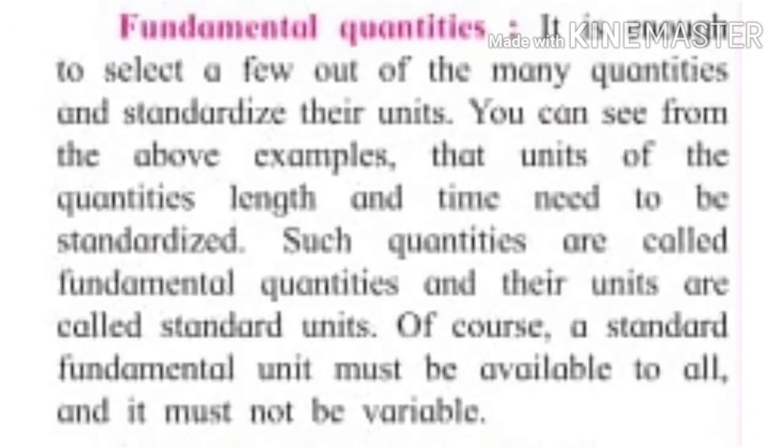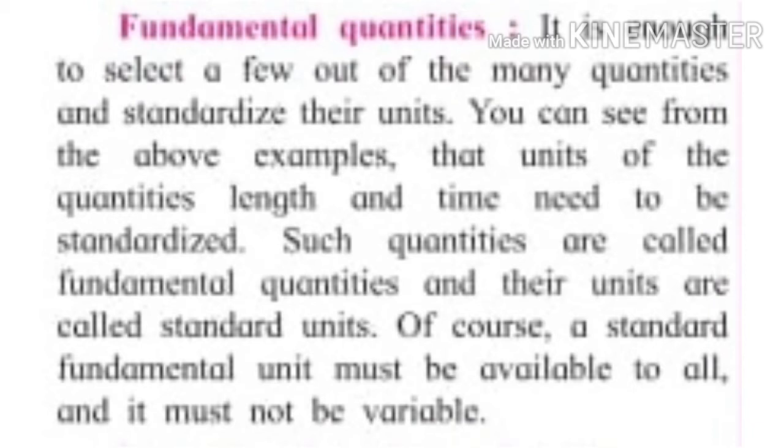Now let's have more information on fundamental quantities. It is enough to select a few out of the many quantities and standardize their units. Units of the quantities, length and time need to be standardized.